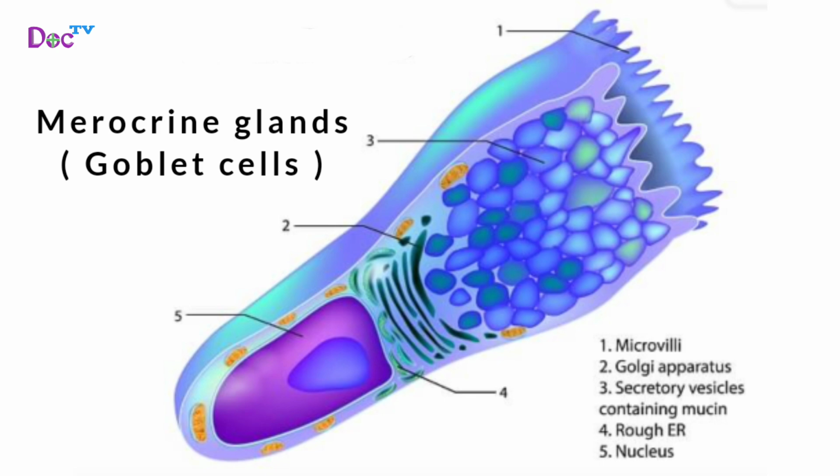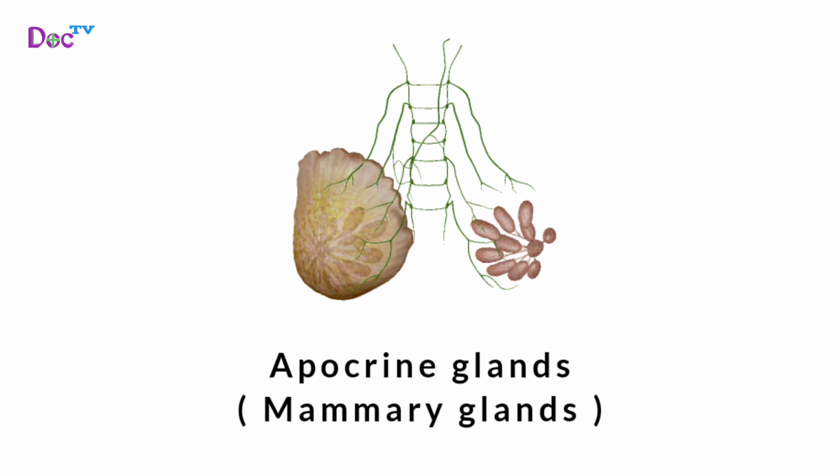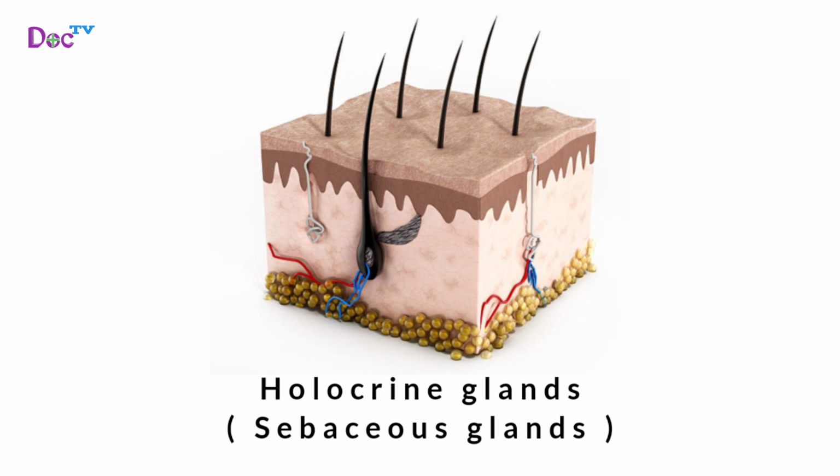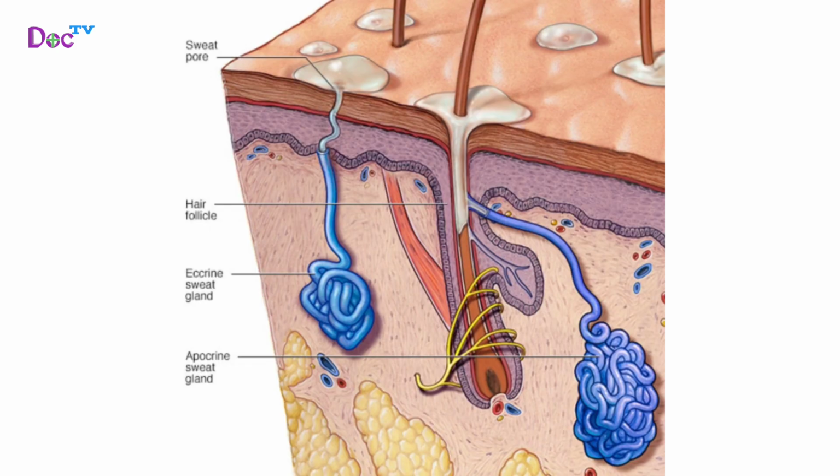Merocrine glands, such as goblet cells, they are unicellular, secrete their product by releasing secretory vesicles from their apical portion in the process called exocytosis. Apocrine glands, such as mammary glands, it is multicellular, compound, alveolar, secretes their product by releasing some of their apical portion. Holocrine glands, such as sebaceous glands, it is also a multicellular simple acinar, release their product into the duct in a process that destroys the entire cell.